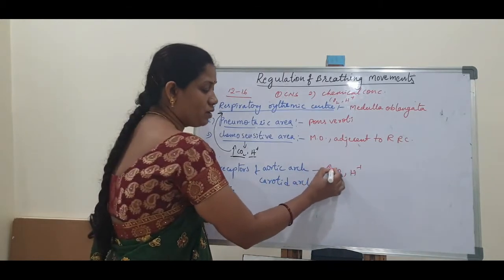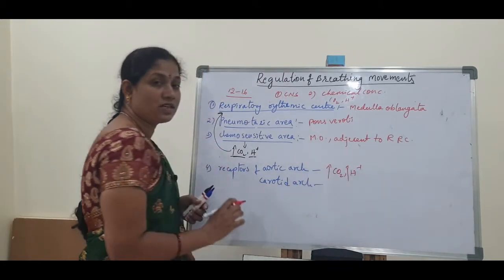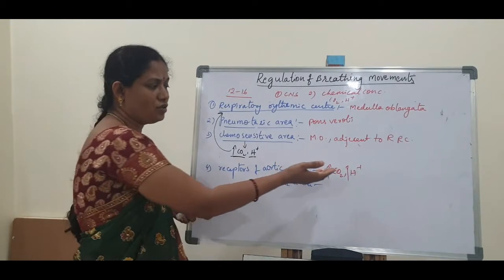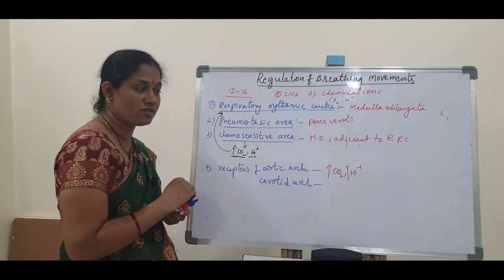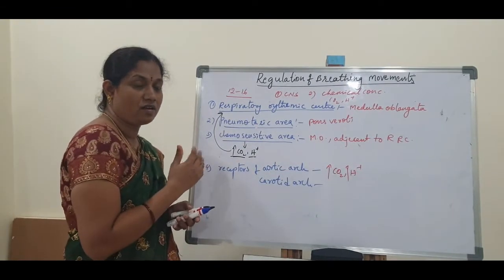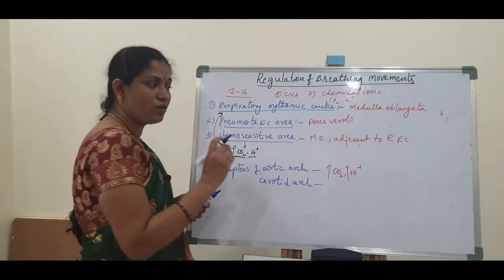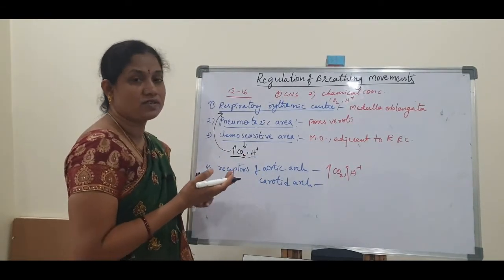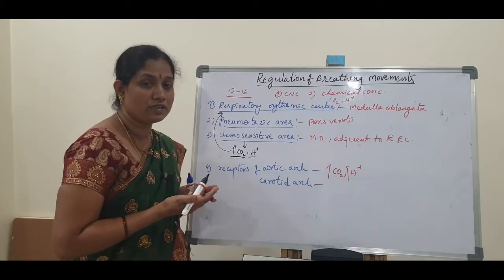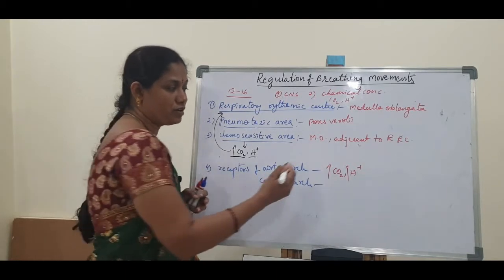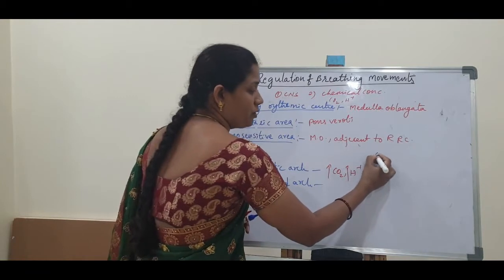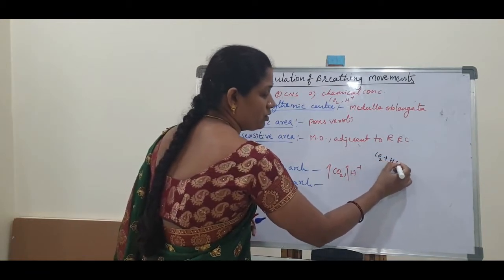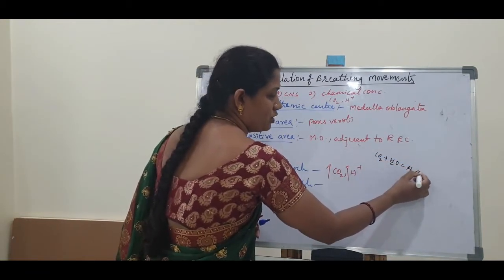How the H plus ion concentration is increased, we have already seen in the transportation of carbon dioxide. Carbon dioxide is mainly transported by three ways: dissolved state, carbamino compounds, and the third one is bicarbonate. As bicarbonate, the carbon dioxide reacts with water to form H2CO3.